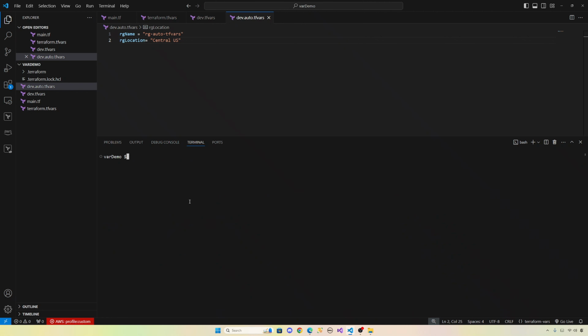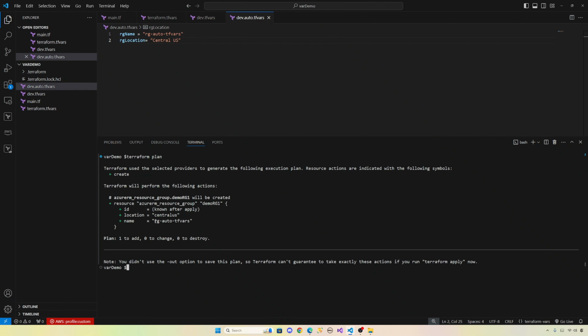So let's do terraform plan. What do you think, which one will it pick up? So Terraform auto picks up this file. To pick up dev, you have to give -var-file. And let's see this one. So if you do terraform plan, let's see which one it picks up. It picks up from this or from this. So I did a terraform plan. Let's see, it picks up from auto.tfvars because the priority for auto.tfvars is more than terraform.tfvars, right?